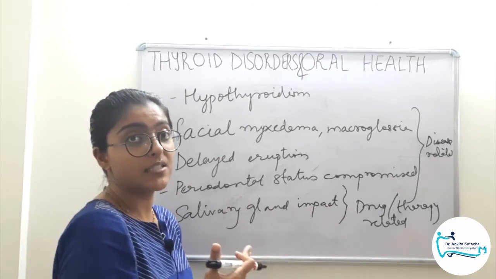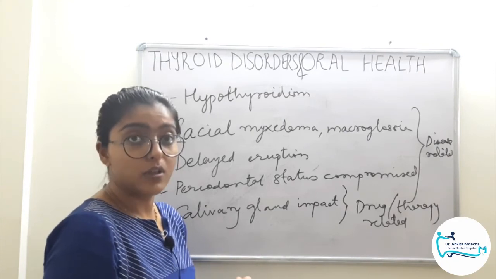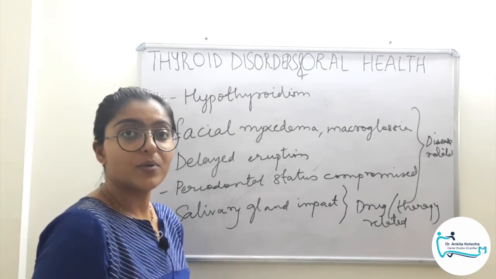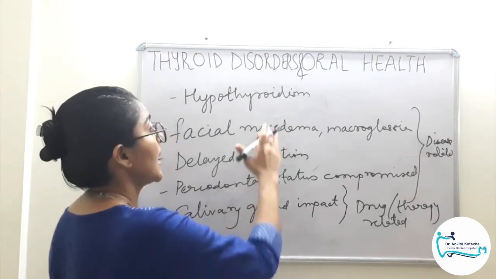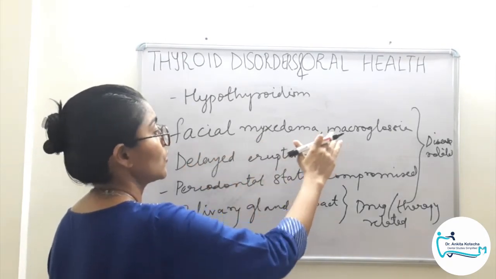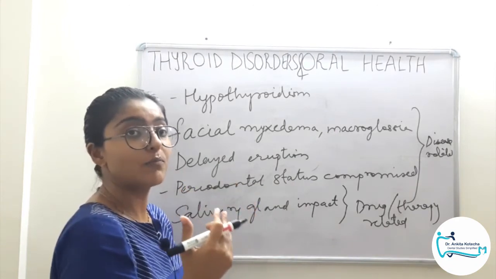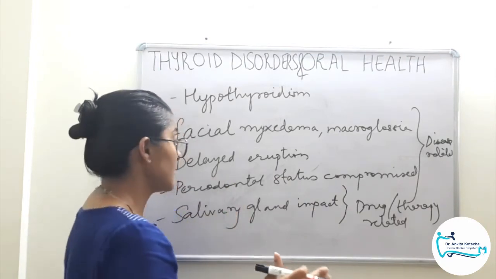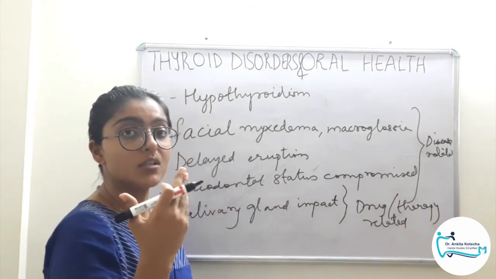Hyperthyroidism, increased metabolic activity, so osteoporosis, accelerated eruption, accelerated bone loss, so tooth loss, and the drug-related propylthiouracil leading to agranulocytosis or leukopenia and hence increased risk of infections, one of which can be periodontal infections. And in hypothyroidism, decreased metabolic activity, so on soft tissue we have facial myxedema and macroglossia. Delayed eruption of teeth due to decreased or slow metabolism, slow resorption of bone. Periodontal status compromised because of its impact on gingival fibroblast activity. And salivary gland impact mainly due to the therapy related, that is the radiation therapy for thyroid cancer.